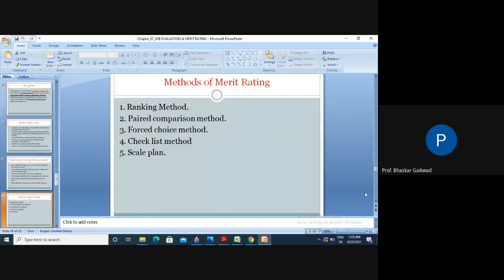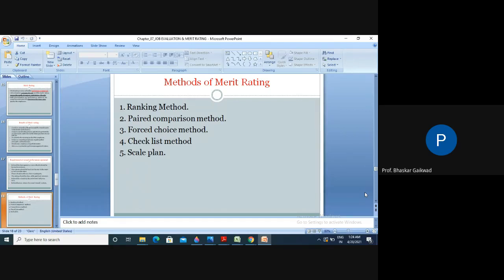Similarly, in industry, to decide the performance of the workers, you can consider the quality of the work, how much quantity they produce, what initiative they show in the organization, what is actually the fact, loyalty to the organization, judgment, cooperation and leadership. So these points you have to consider under this ranking method.